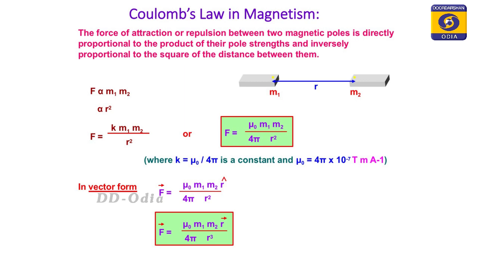If a magnet is taken, and no other magnetic material is outside of that one, then the force is only due to its inside. And if a magnet is there and another magnet is there, then there is a force inside the magnet as well as outside the magnet. We will discuss that after some time.